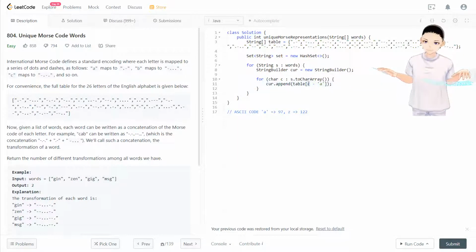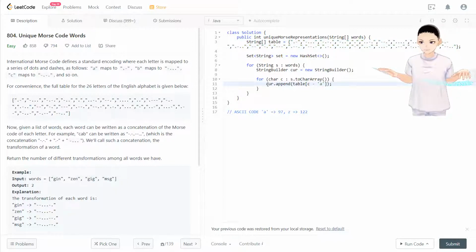If here is B, the ASCII code will be 98, and B minus A will be 1. So if we're looking for something in the table, table of 1 will be the translation of the B character. Same for all the characters in here. We have 26 in this table, so we look for that and put it inside the string builder.